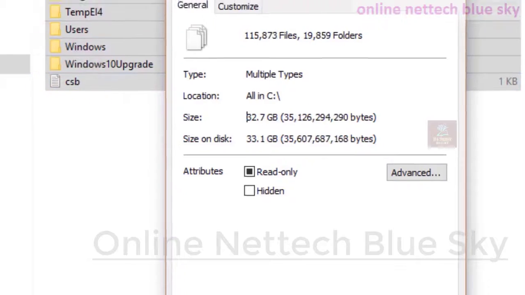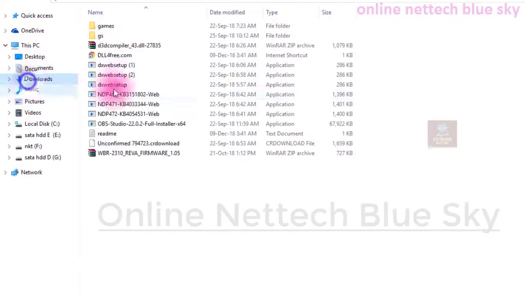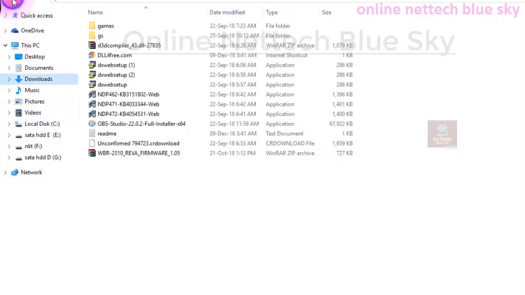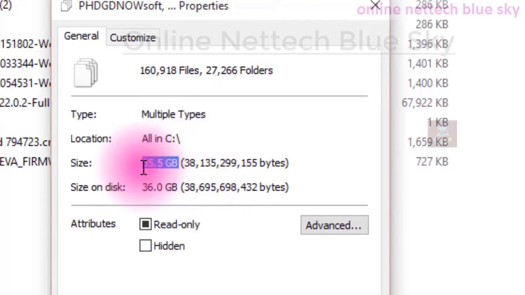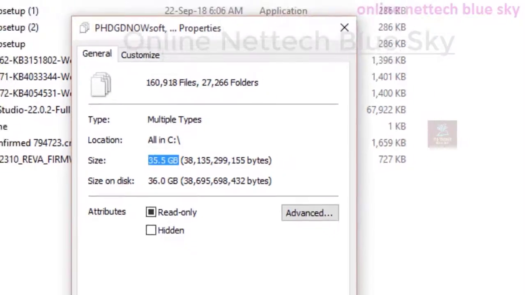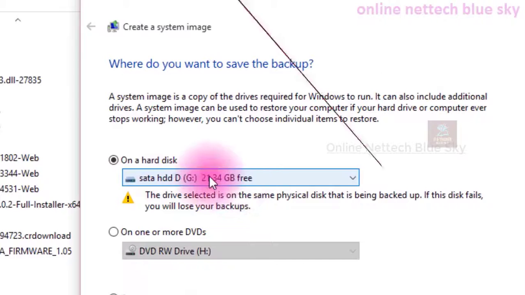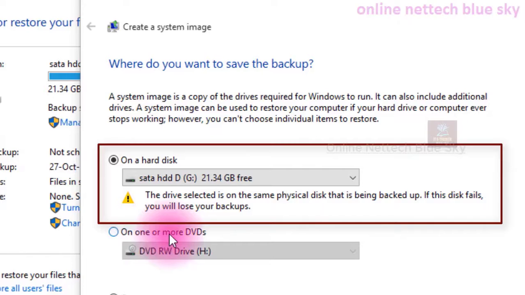After this calculates, it shows me all of our data, and I can take a backup of documents, downloads, music, pictures, videos, your computer files, operating system files and operating system drivers. This is 35.5, and this shows a size of 36.0. So I have a range of 36 GB, but it shows that I do not have 36 GB.